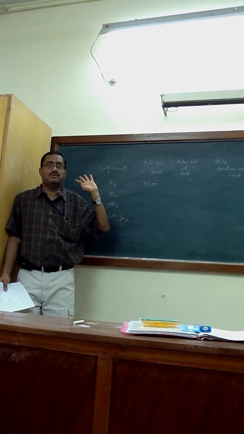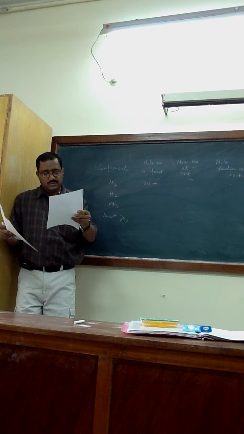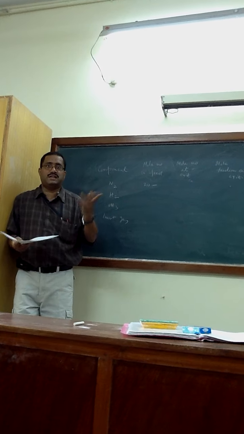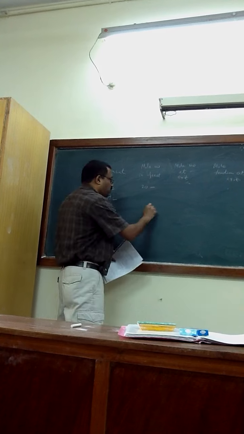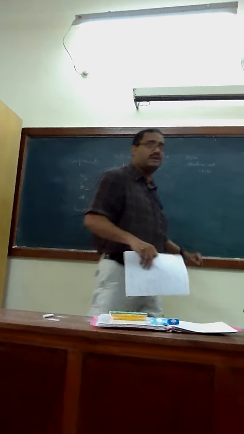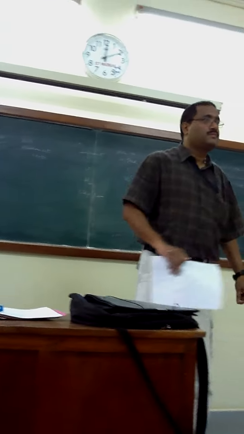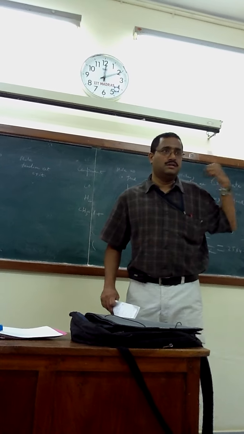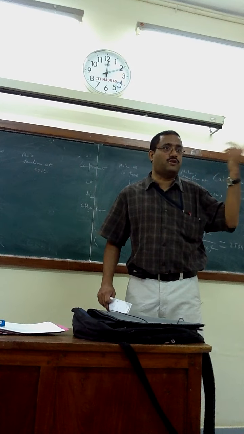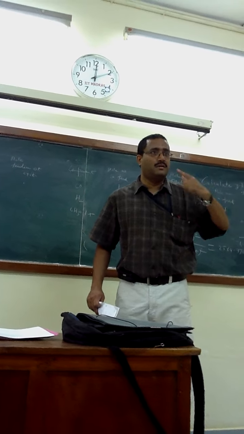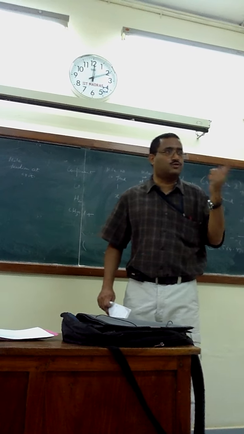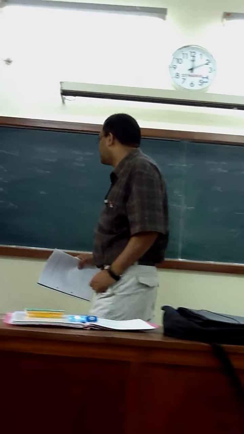Which mole number is 1? Now look at the reaction. The product side mole number is only one, NH3. So it should be epsilon. It is a mathematical basis. Otherwise your numerical technique will be very tedious. Because epsilon is in the numerator, in that case we can easily write x equals f(x). If it is on the reactant side, it is difficult to write x equals f(x). You may get tedious calculation.